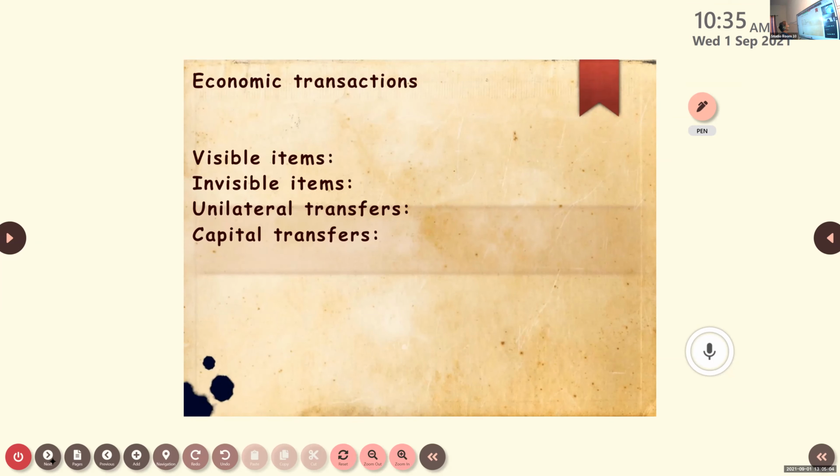Now, what do you mean by economic transactions? We have four divisions in that. First one is visible items. Visible items are related to goods, imports and exports of goods. Why do we call it visible items? Because it can be seen or touched. All those items which come under this, we call visible items.